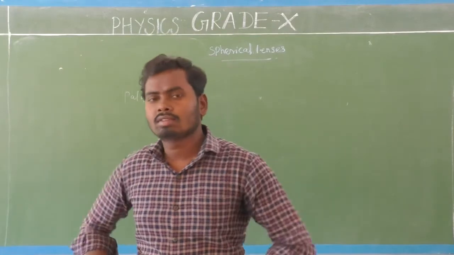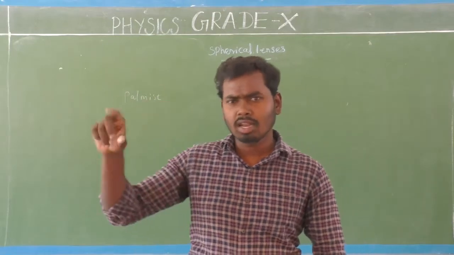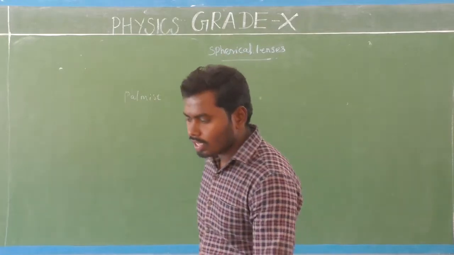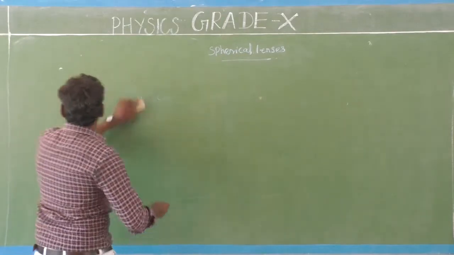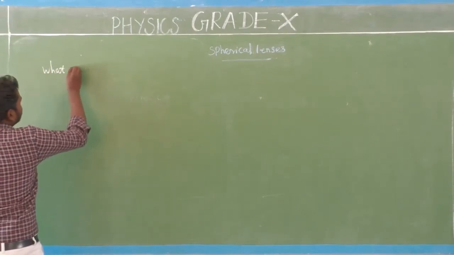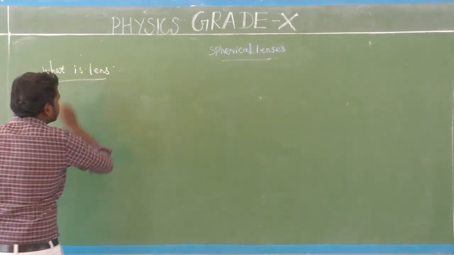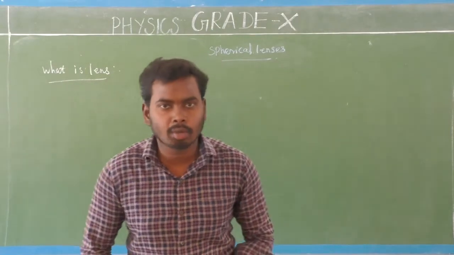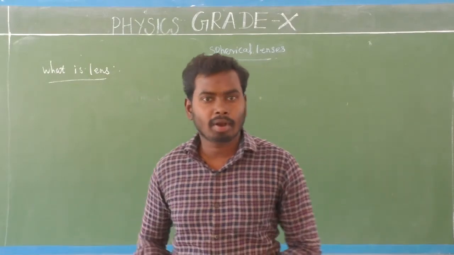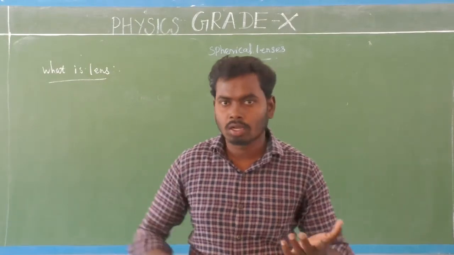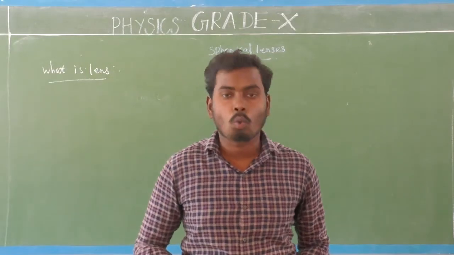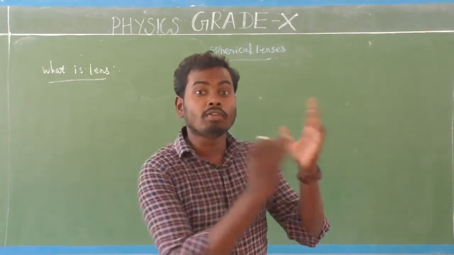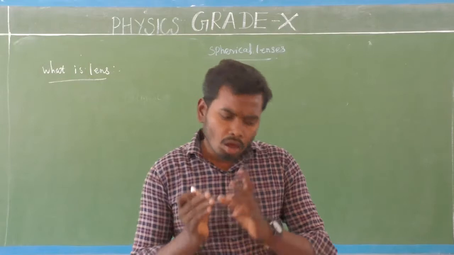So what is a lens? That is a very big question. First we will see what a lens is. Already we have studied spherical mirrors, the two types, both convex mirror as well as concave mirror. Spherical mirrors work based on the principle of reflection, reflection or refraction? So spherical mirrors are good reflectors.